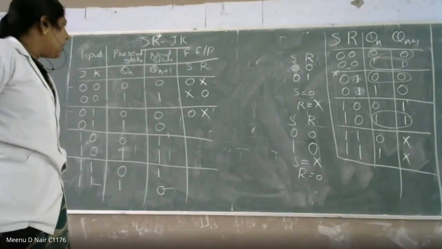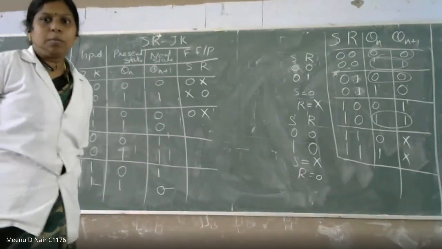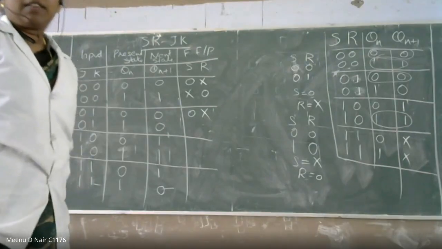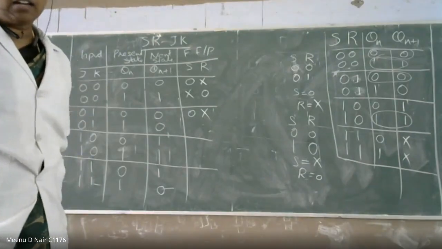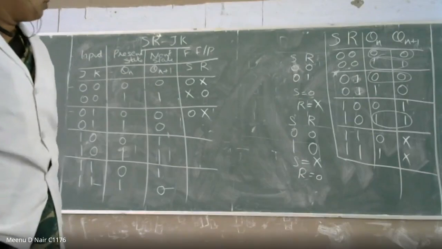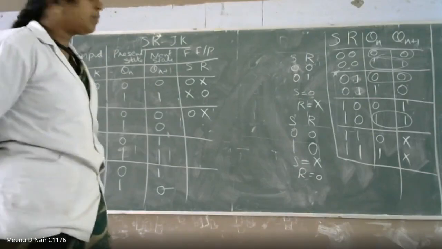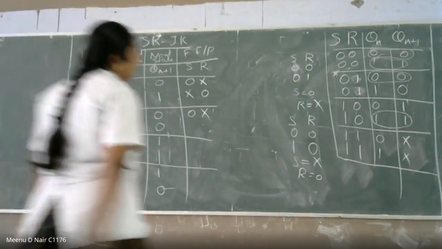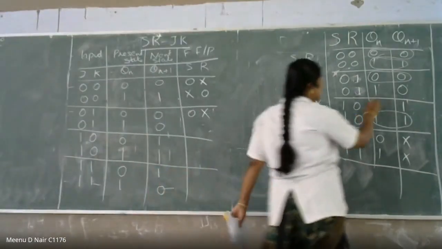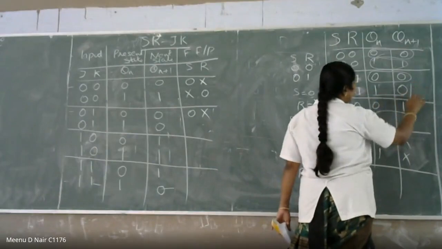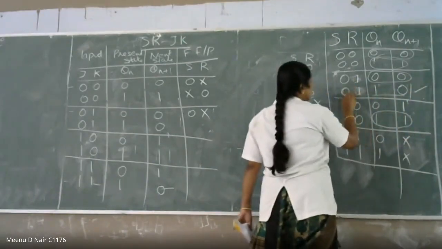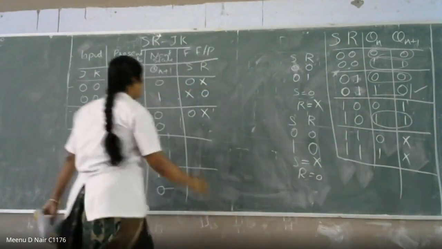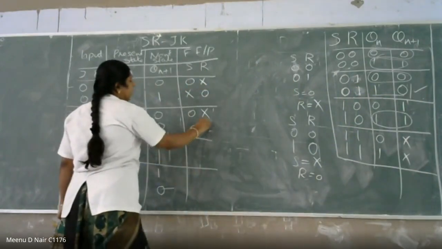What is the input for S and R for getting your 1, 0 condition? Yes, the answer is 0, 1. Okay, there is only one 1, 0 condition available. So S is equal to 0, R is equal to 1.